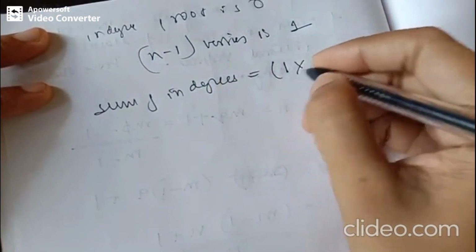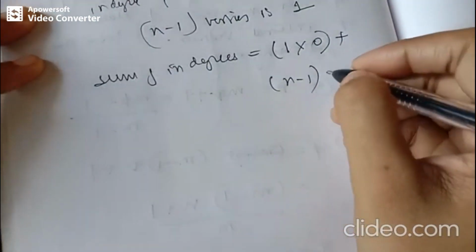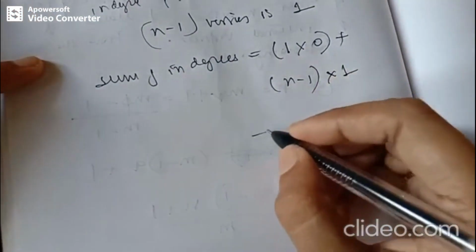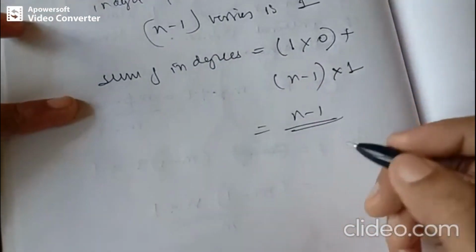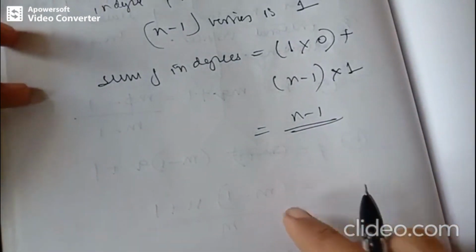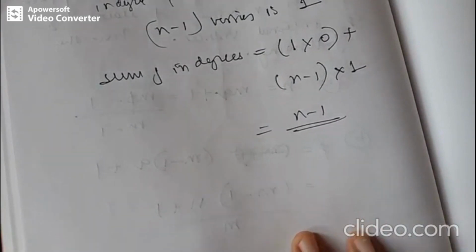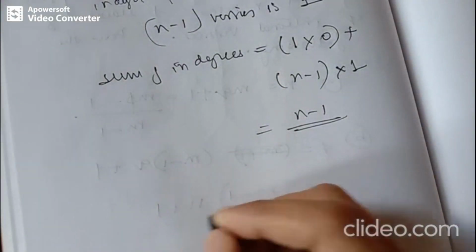There is a root which has in degree 0, and we have n minus 1 vertices of in degree 1. So we get the sum of in degrees as n minus 1. So by the theorem of digraphs, we can say the two sums must be equal, that is, n.